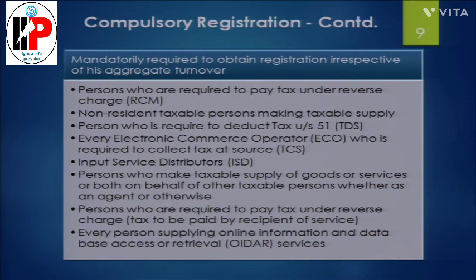A person who makes taxable supply of goods or services or both on behalf of another person, whether as an agent or otherwise, is also required to mandatorily take registration. Persons who are required to pay tax under the reverse charge mechanism. Every person supplying online information and database access retrieval service. Now, after reading this compulsory registration, we have to understand two important points.